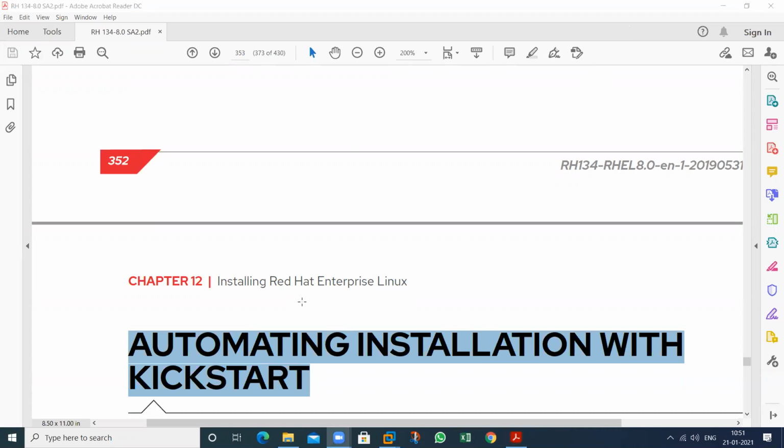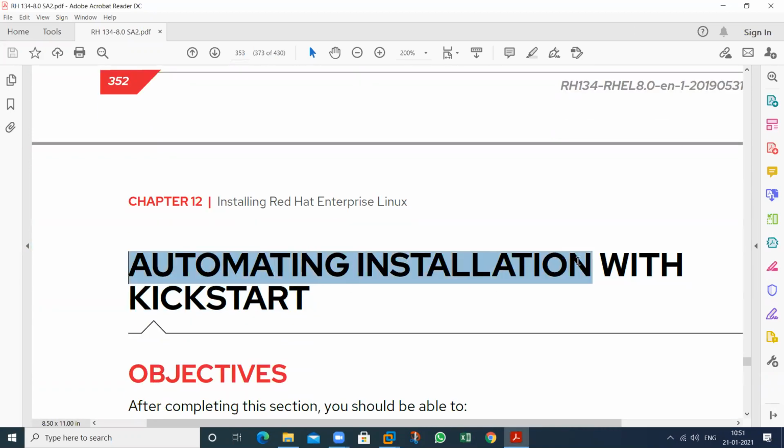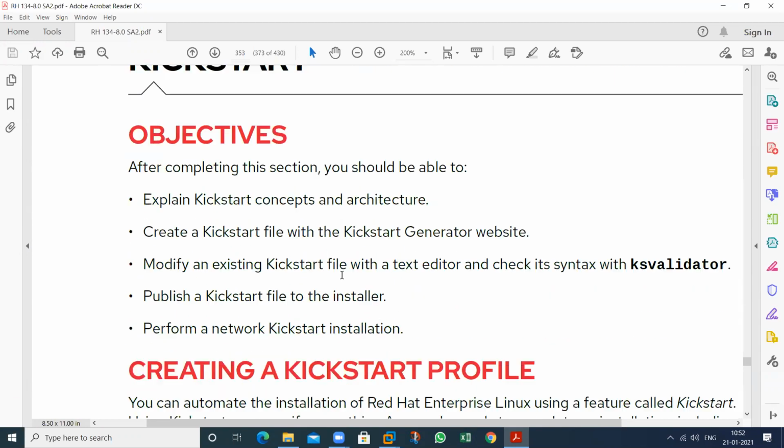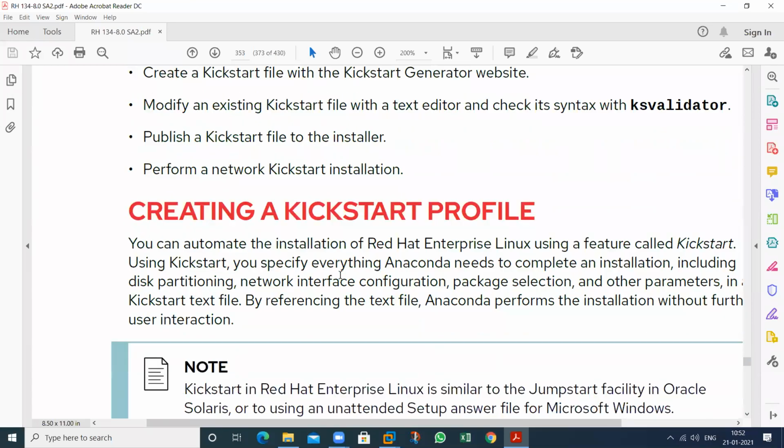Okay. Now I will start the automatic installation with Kickstart. This is a utility, by which we can perform the installation using automation. Automation is automatic installation. So what is the procedure for this one?